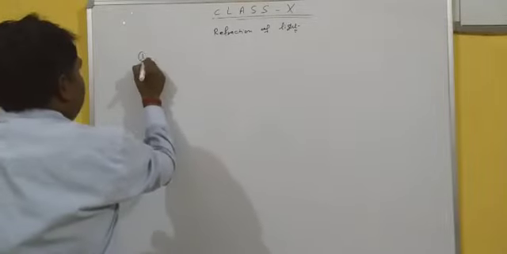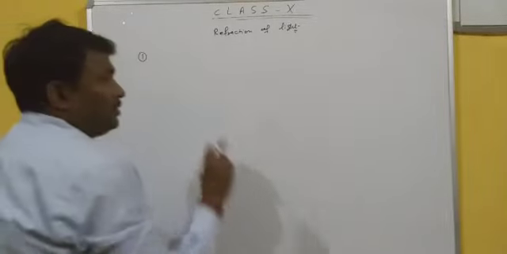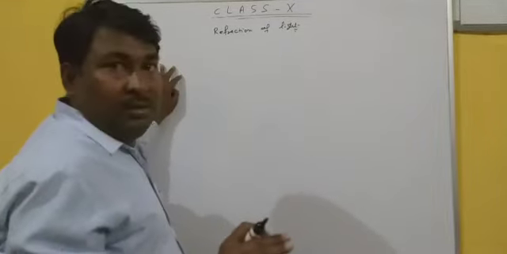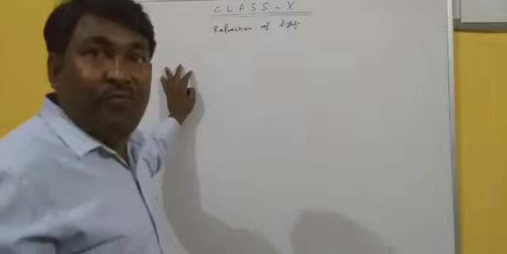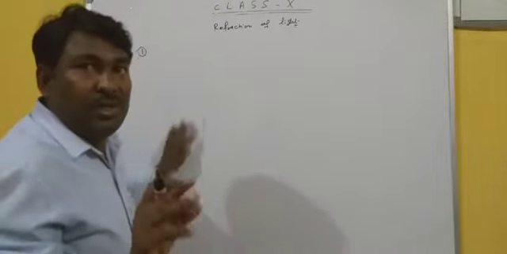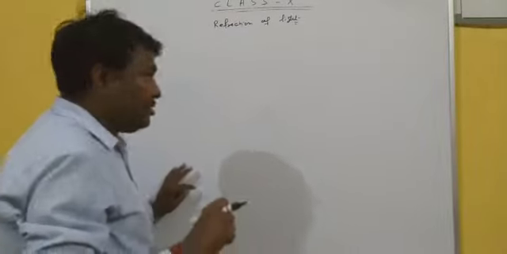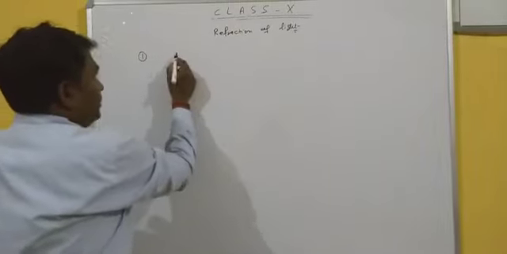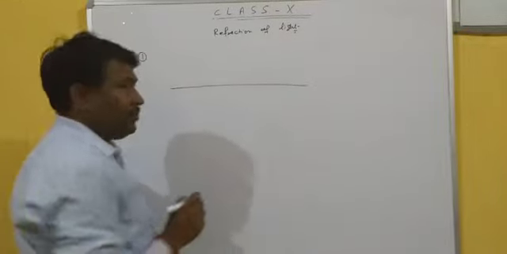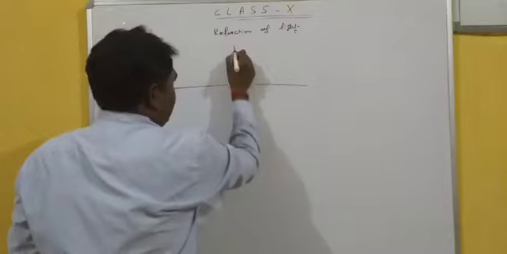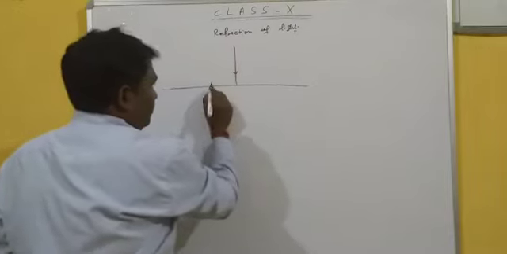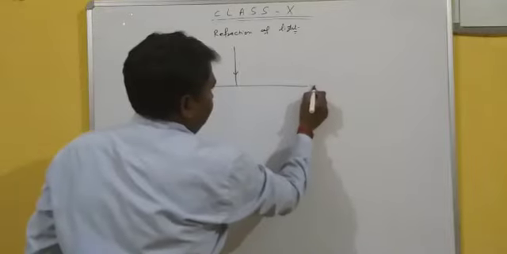Here the first topic is: what are the conditions under which a refracted ray will not deviate from its original path? There are basically two conditions. One is when a light ray is incident perpendicular to the interface.